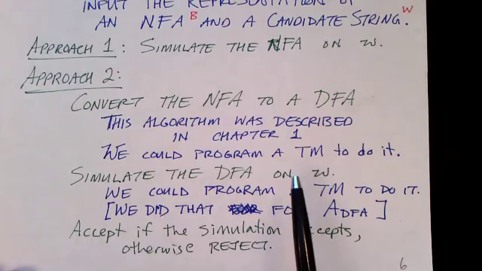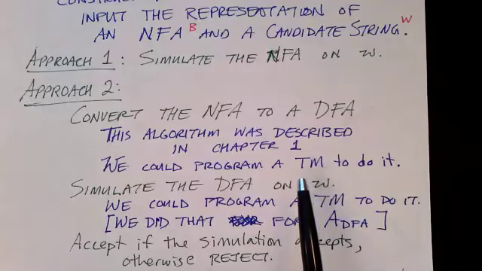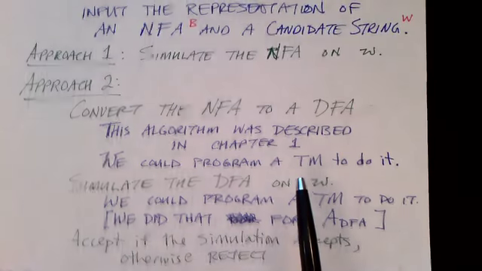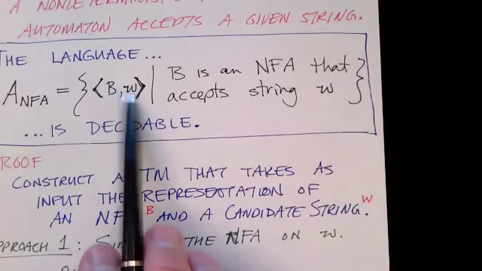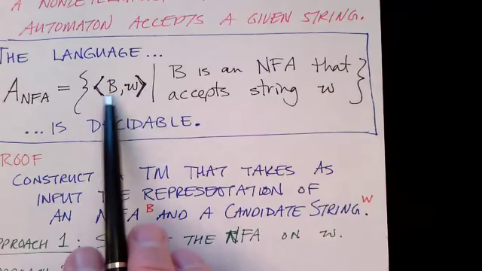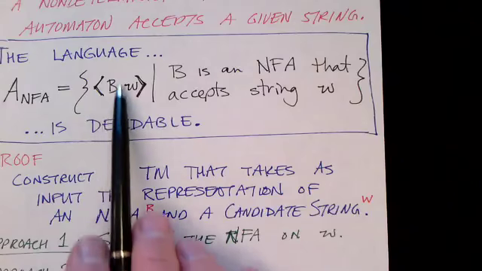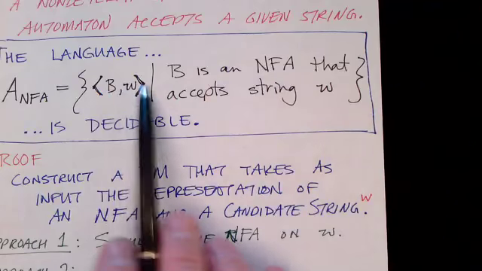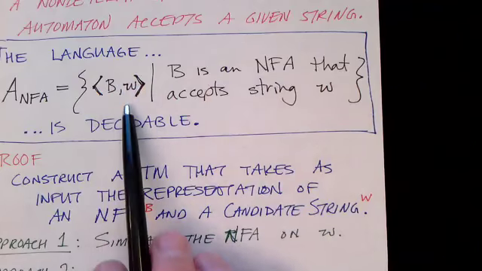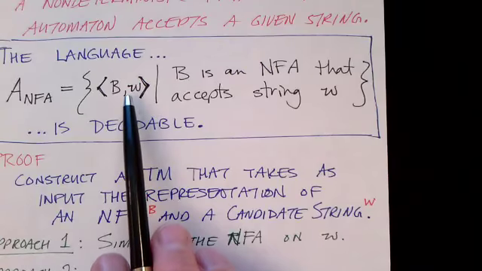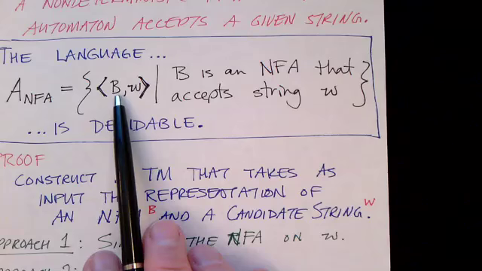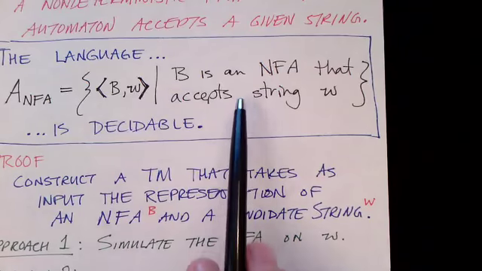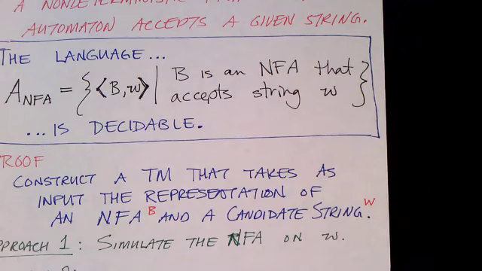So either way, we've shown that we can build a Turing machine that will take an arbitrary string. First, it checks to make sure B is a valid representation of a non-deterministic finite state machine, and that our string has the proper form, if you will. And second, it checks to see whether that non-deterministic finite state machine will accept the string W. And if so, it accepts, and if not, it rejects. So this language is decidable.